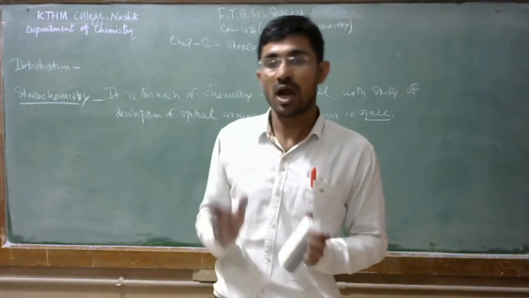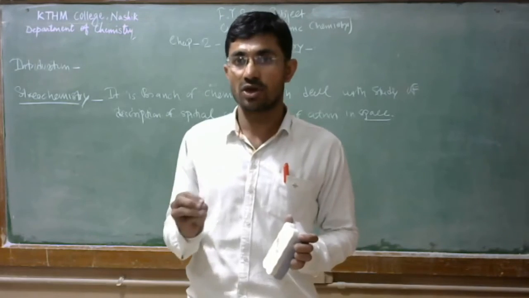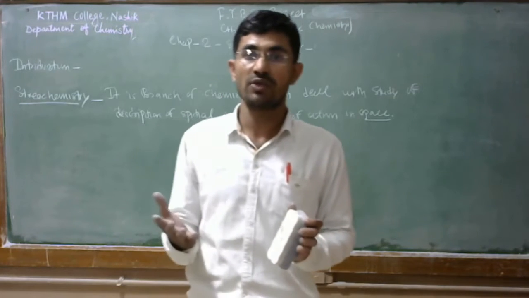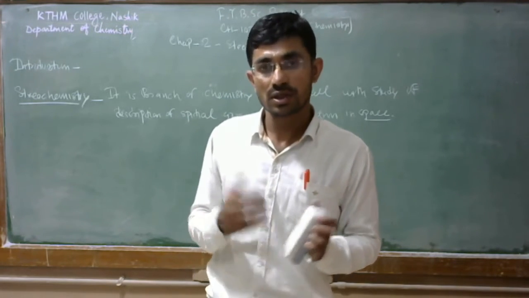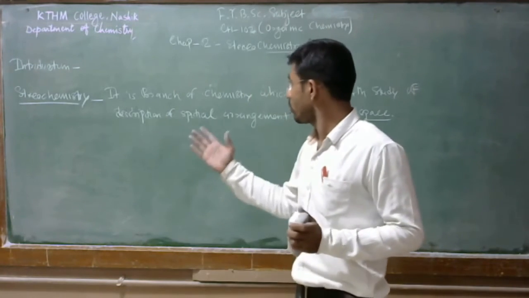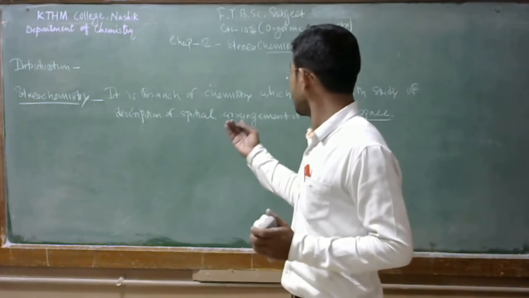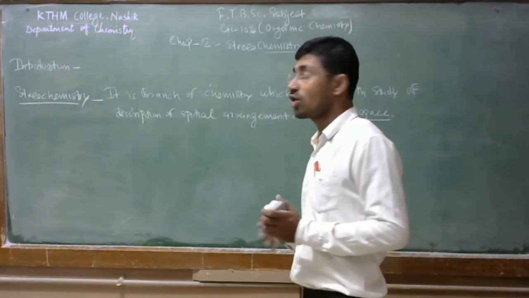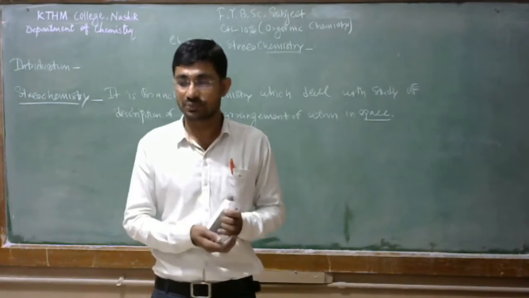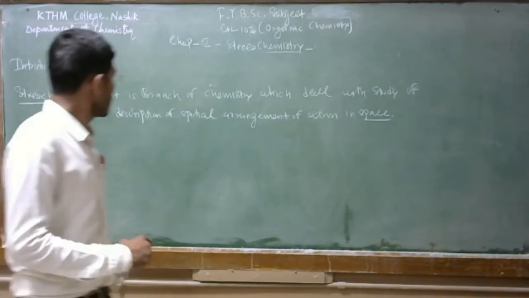So I have told that we normally represent the structure on paper or blackboard in a two-dimensional way, but many of the properties of the molecule can be visualized with the help of a three-dimensional structure. So this is the need to study the properties of the molecule. Because of that we are going to study the stereochemistry of the molecule, or stereoisomerism, which means we study the spatial arrangement of atoms in the molecule. So we can study the three-dimensional structure. This is nothing but stereochemistry.